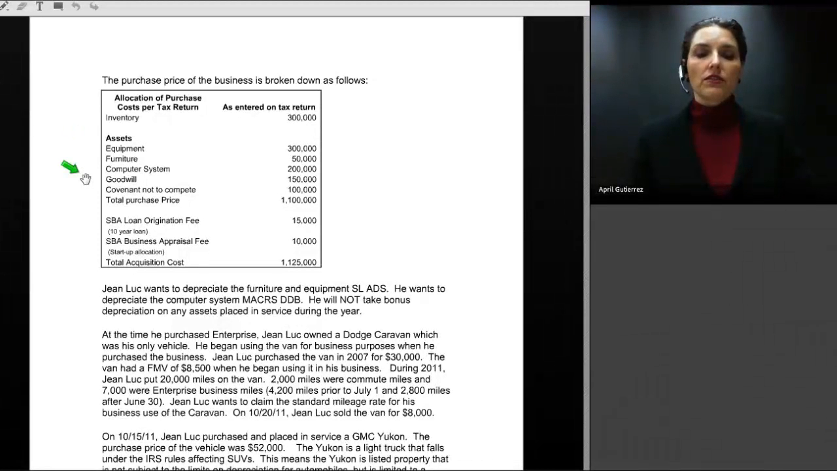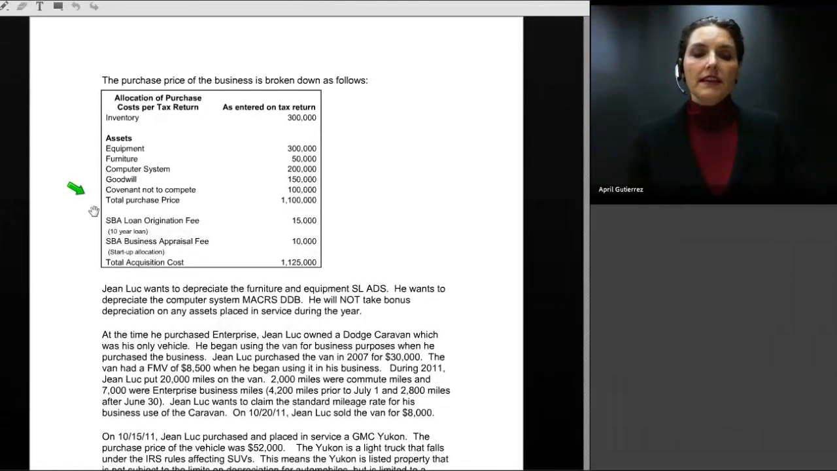Then there is something called goodwill, and goodwill is a Section 197 intangible. It is an asset that needs to be disclosed on the asset acquisition statement. But when we move over to the Form 4562, where depreciation is claimed, goodwill is an amortizable item that is claimed in Part 6 of the form at the very bottom of page 2, as is the covenant not to compete. And then, of course, this little chart here shows that the total purchase price of the business is $1.1 million.